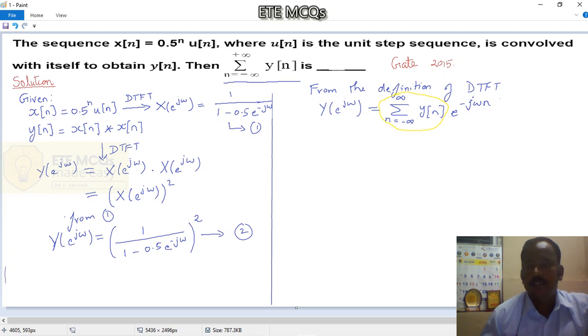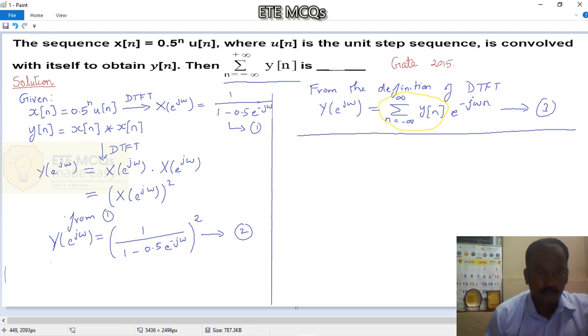And the definition of DTFT, let us take it as 3. Okay, so this is the definition which we have referred to. Now equating the RHS of equation number 2 and equation number 3, what do we get?